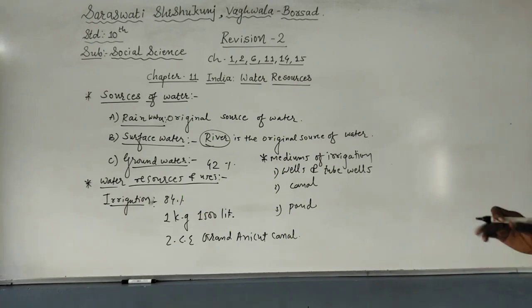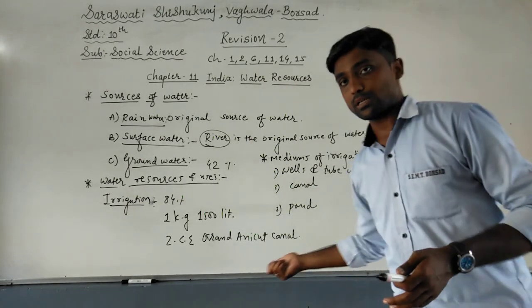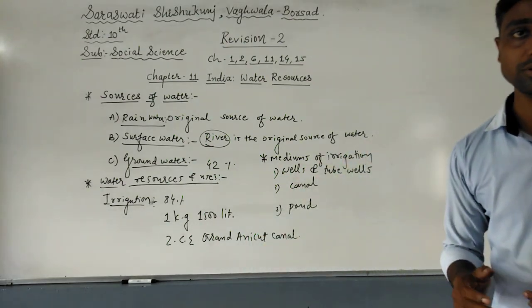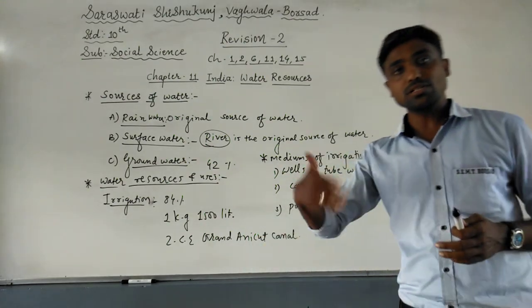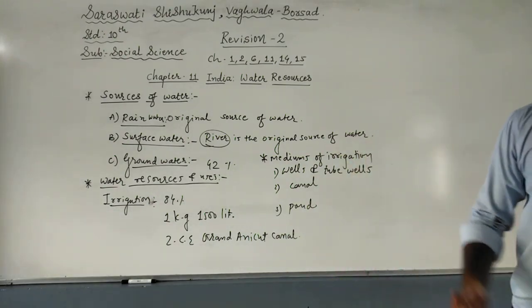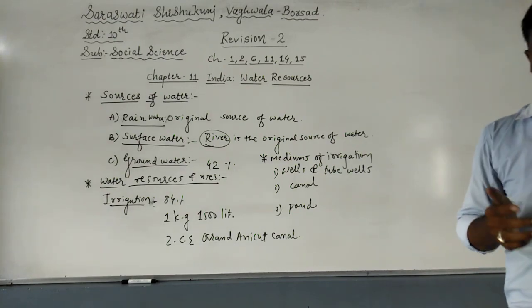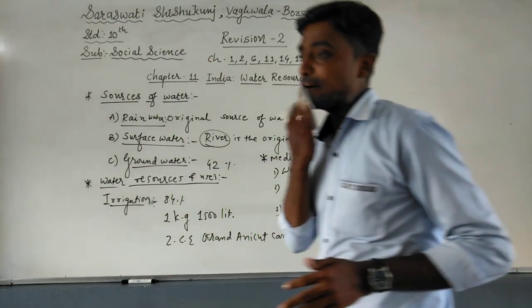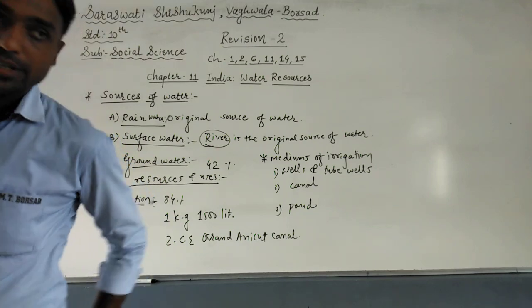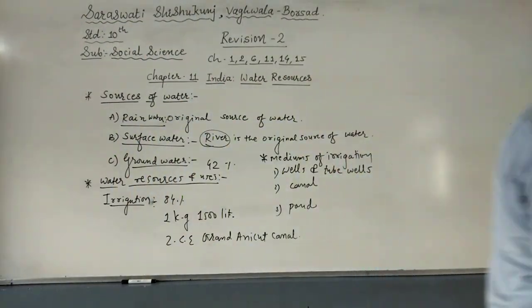Generally in South India the agriculture is done with the help of ponds. There is a 2 marks question on this: why is agriculture done in South India with the help of ponds? Because we all know that the land is non-porous, so water is not available to go downward. Even the groundwater is less in South India. That is why in South India the agriculture is done with the help of ponds.